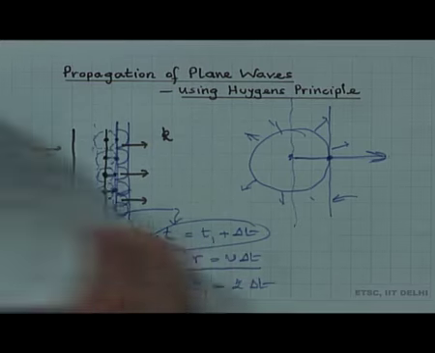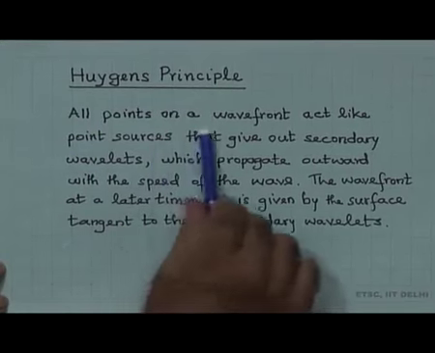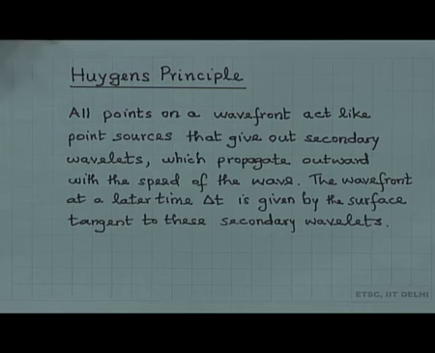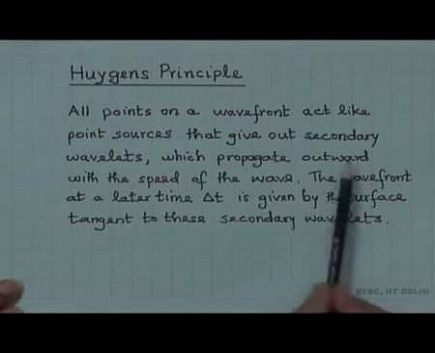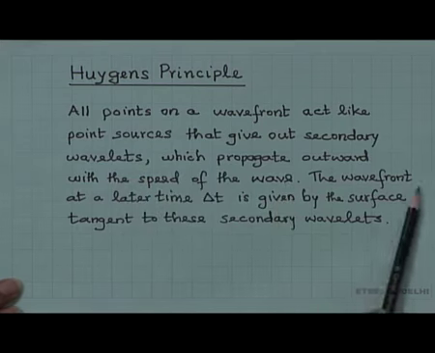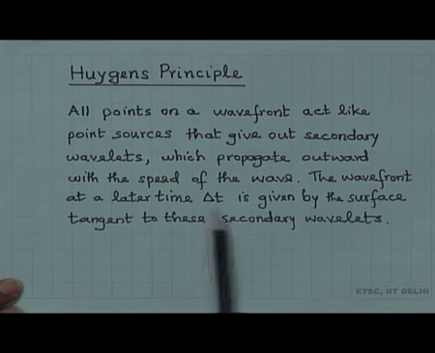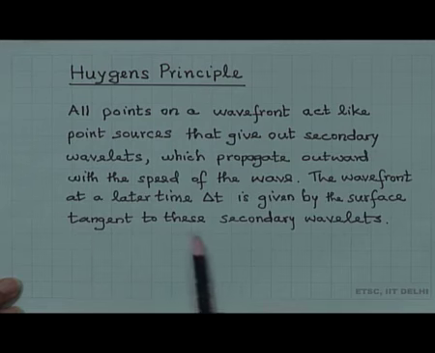So, we come back once more just to the statement that all points on a wavefront act like point sources that give out secondary wavelets which propagate outward with the speed of the wave. The wavefront at a later time delta t is given by the surface tangent to these secondary wavelets.